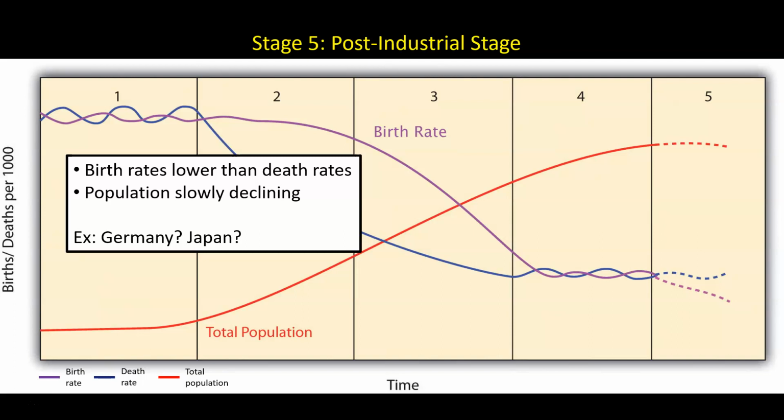So where does this model leave us in terms of the future? Well, some scientists believe that most of the world's less developed countries will make a demographic transition over the next few decades. Others believe that rapid population growth, environmental degradation, and war could leave some countries in stage 2 of the demographic transition. In the end, we're just not sure. What we can do, however, is try to reduce poverty and improve human health, which are keys to stabilizing the population.